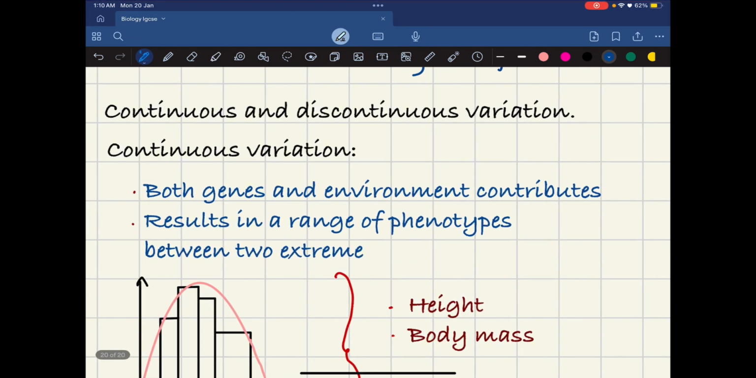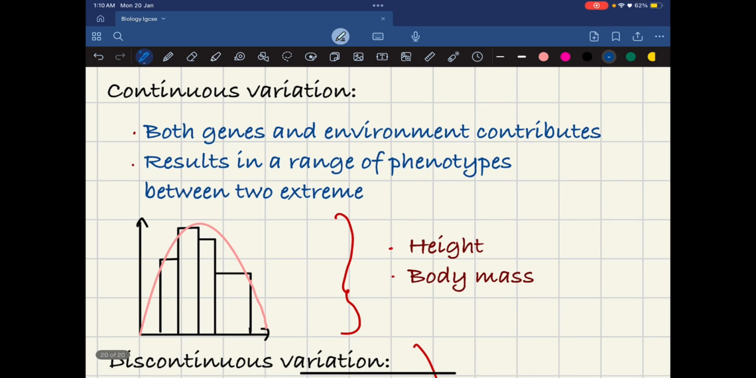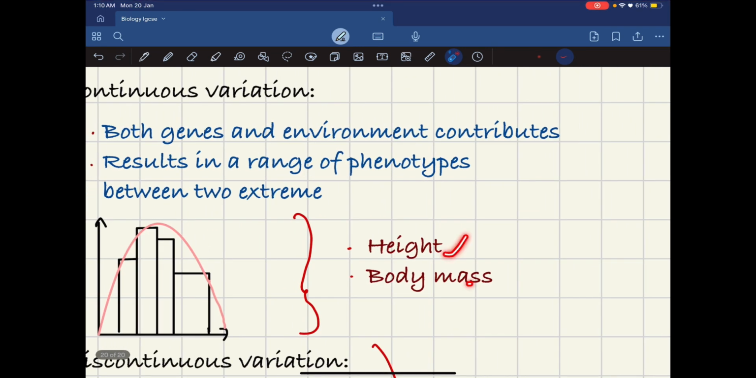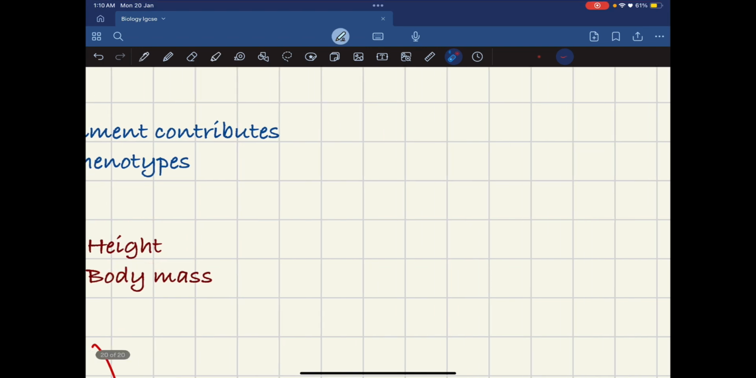The first thing we will look into is continuous variation. In continuous variation, both genes and environment contribute to our variation, and these happen between two extremes. Now what exactly are two extremes? Two extremes is basically a range. Over here we have examples of height and body mass. So let's take height as an example.